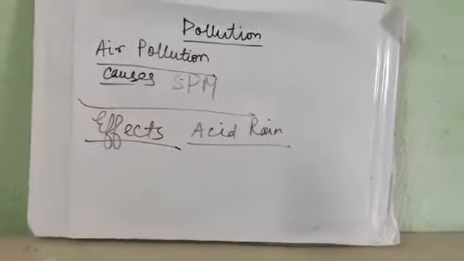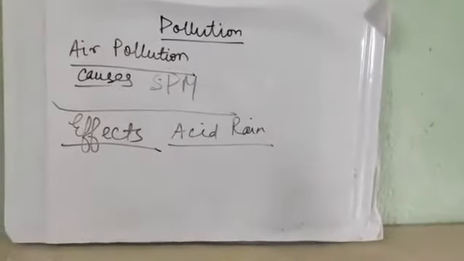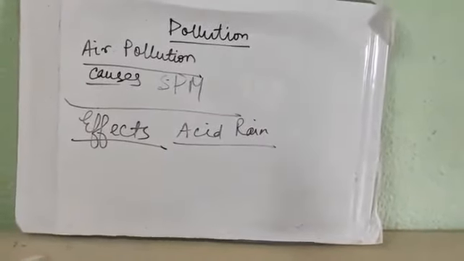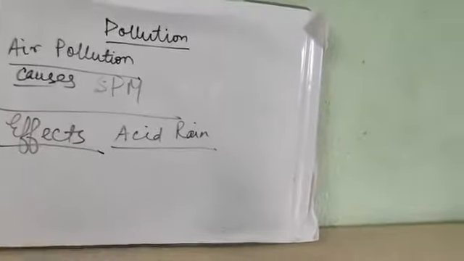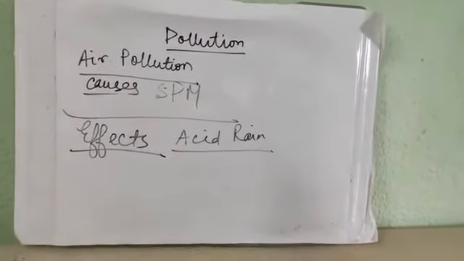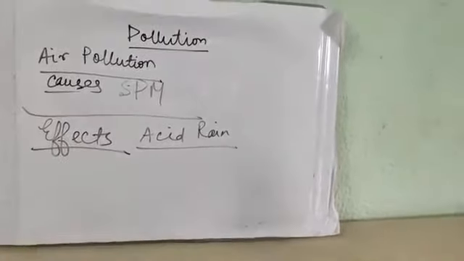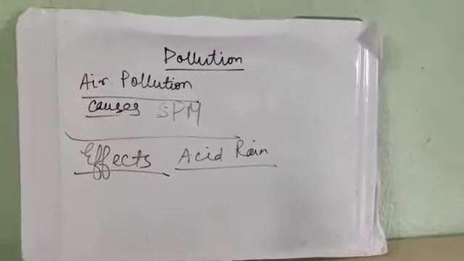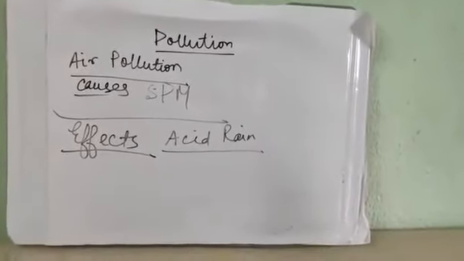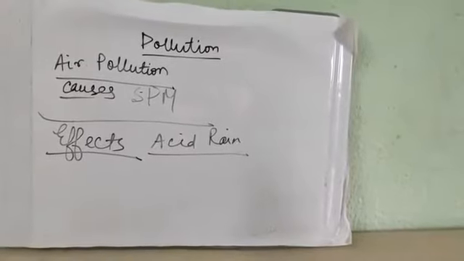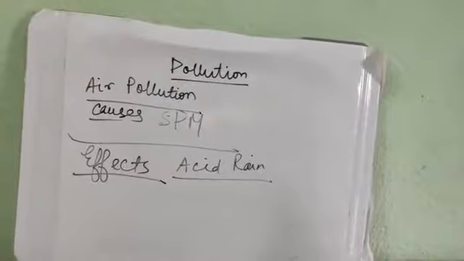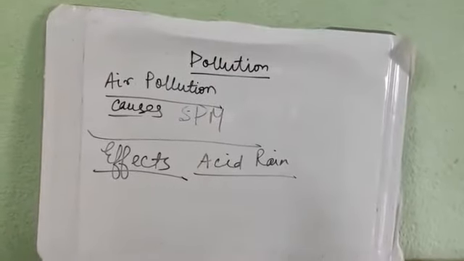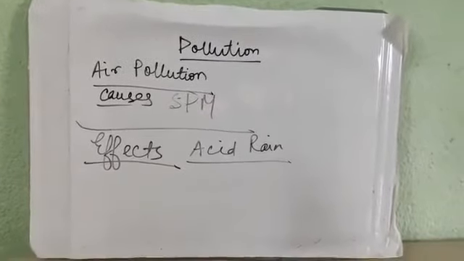These oxides react with water, mix with it and form acid rain, and this acid rain falls on the ground and causes severe damage to our ecosystem. First, it causes necrosis and chlorosis, damages the plants, reduces the productivity of the plants, and damages the crops.